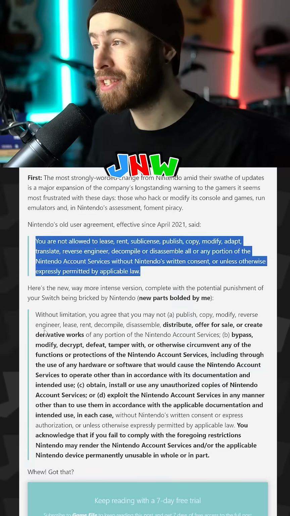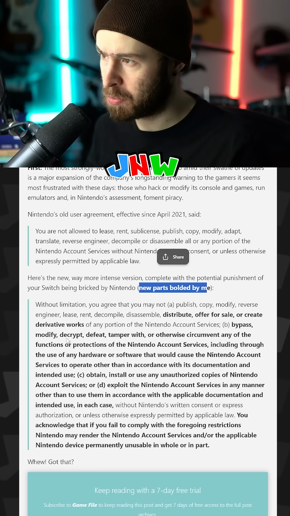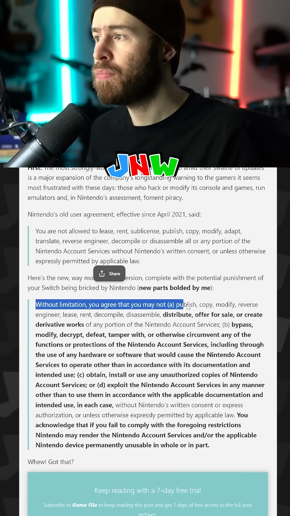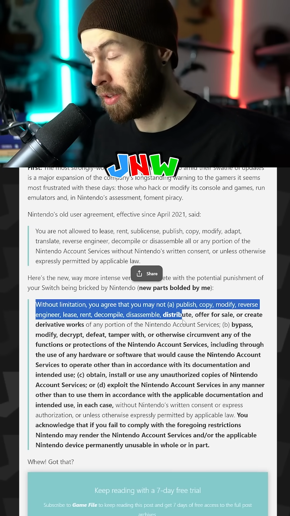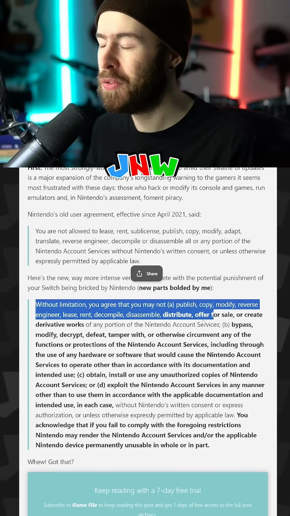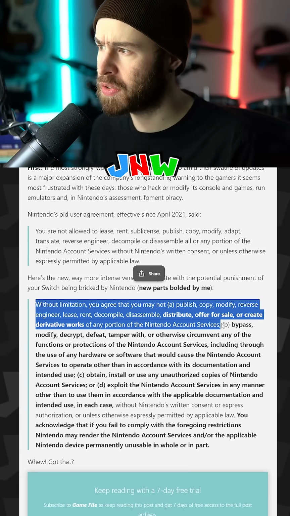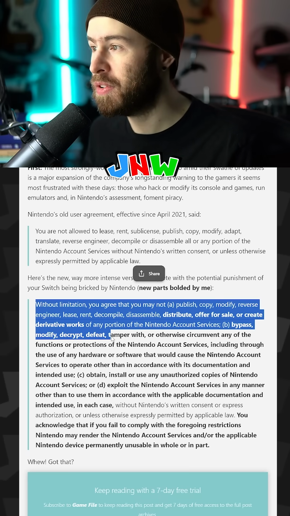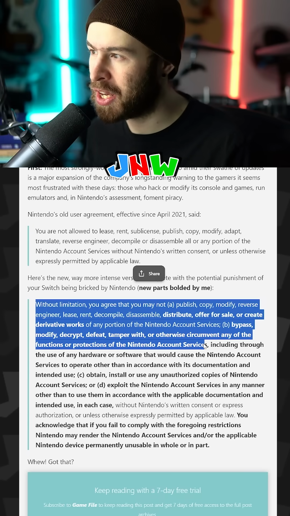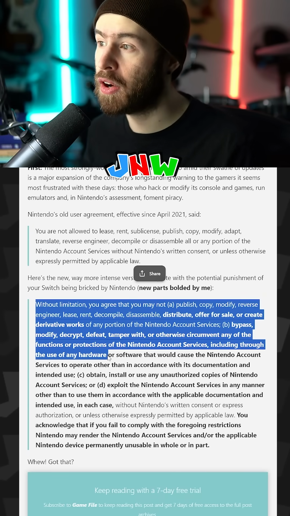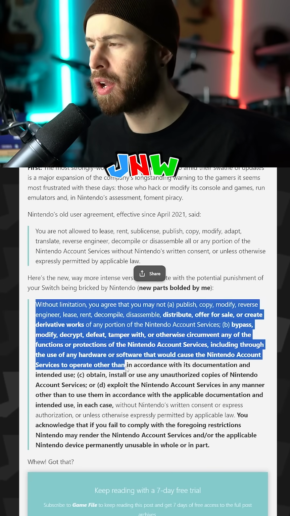Now we got this massive new one, and again, the bold parts are by the writer of this blog post. So without limitation, you agree that you may not publish, copy, modify, reverse engineer, lease, rent, decompile, disassemble, and now in the new stuff, distribute, offer for sale, or create derivative works of any portion of the Nintendo services, bypass, modify, decrypt, defeat, tamper with, or otherwise circumvent any of the functions or protections of the Nintendo account services, including through the use of any hardware or software that would cause the Nintendo account services to operate other than in